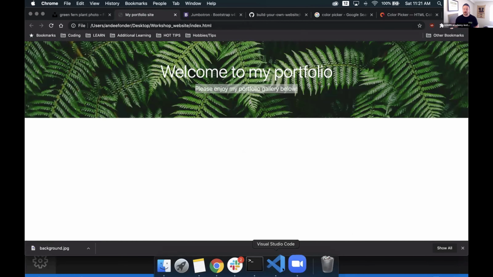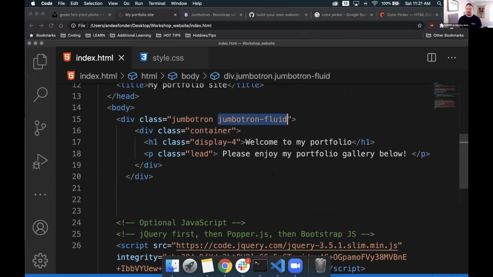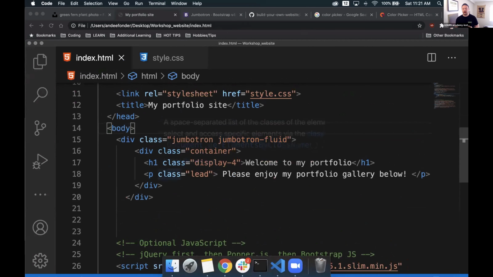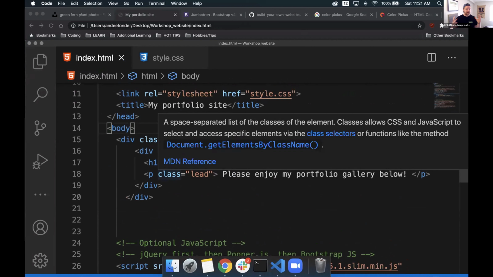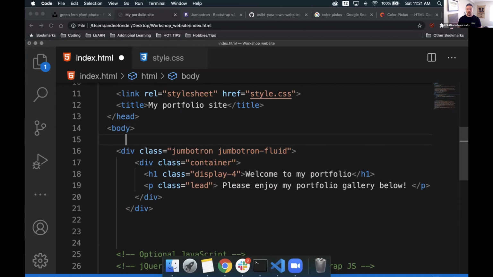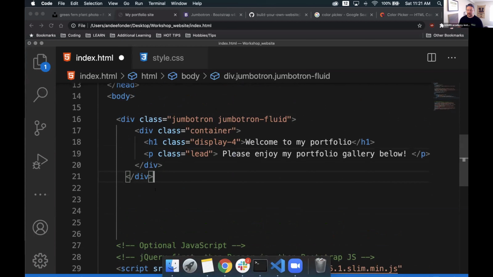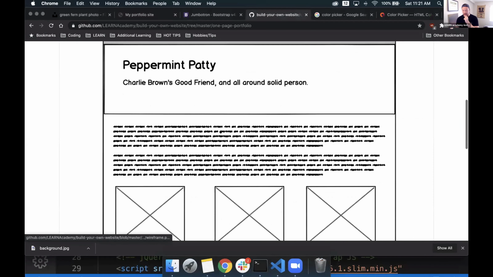So another thing to remember when it comes to coding is that code reads from left to right and top down. So what that means for us is as we're coding, if we want to add things that are below our header, our Jumbotron that we have here, we wouldn't put it above our header. We need to put it below our header. So everything that's added next is going to be below that. I'll make a little bit of space for myself. I'll make sure that I'm not still inside these divs by any means. And then I'll go back to my wireframe and see what we have available to us.